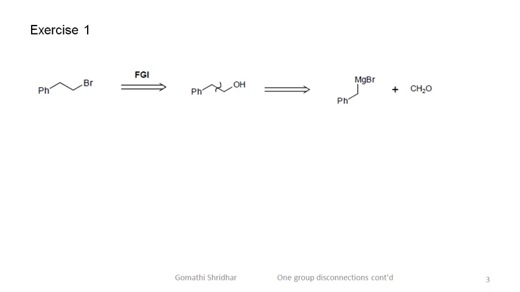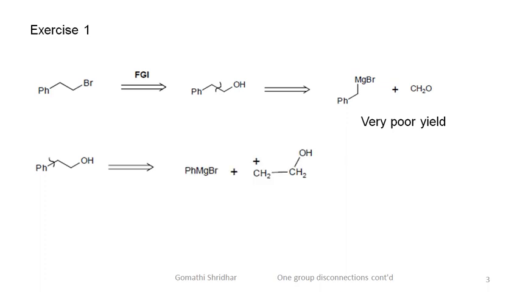Unfortunately, this route gives very poor yield because the benzyl Grignard reagents easily give radicals which polymerize. In any case, it is poor tactics to chop off carbon atoms one at a time. Thus, a better disconnection would be at the bond adjacent to the aromatic ring. It gives this synthon A.